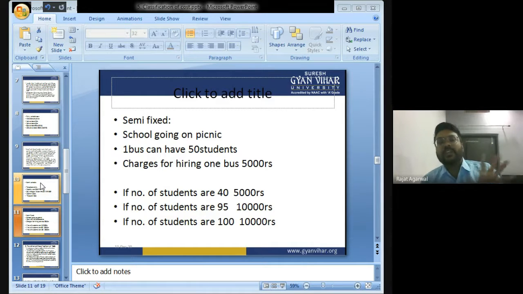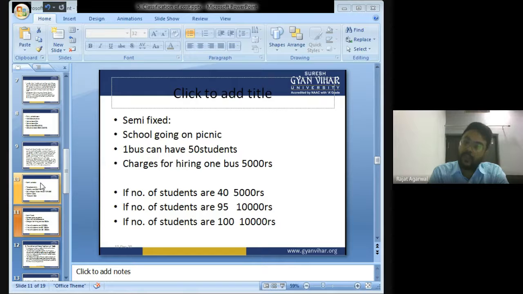One bus can accommodate only 50 students, and the cost of hiring one bus is rupees 5,000.